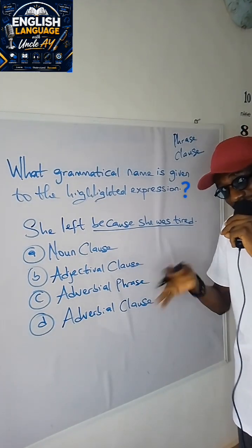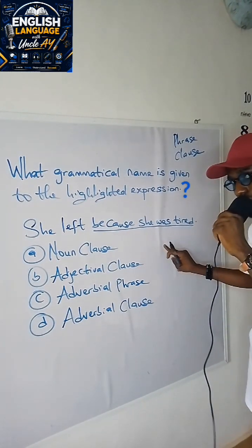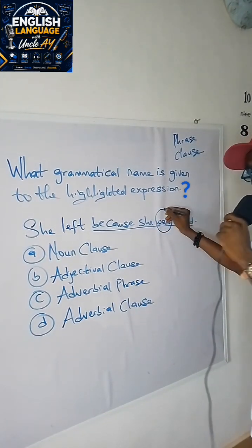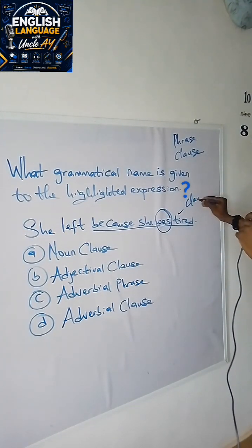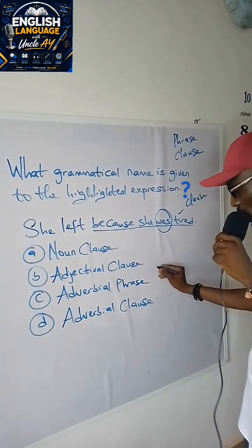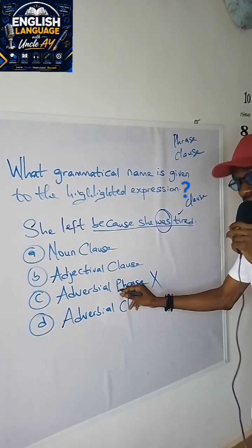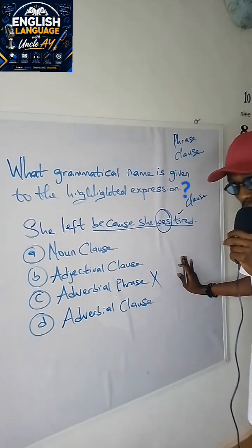So a clause contains a finite verb. If you look at this, you find that there is a verb in the build-up, right? And the verb in this expression is was. So this makes this expression itself a clause and not a phrase. And that means that we have to strike out option C from the list, because option C says an adverbial phrase. The expression itself is not a phrase, it is a clause.